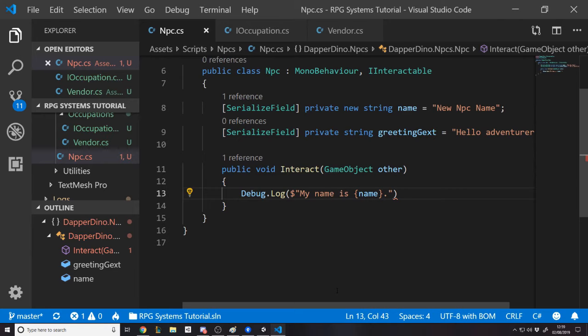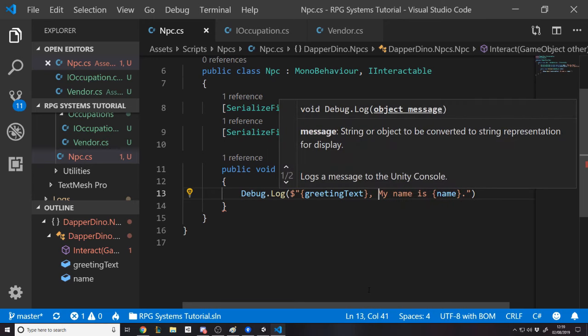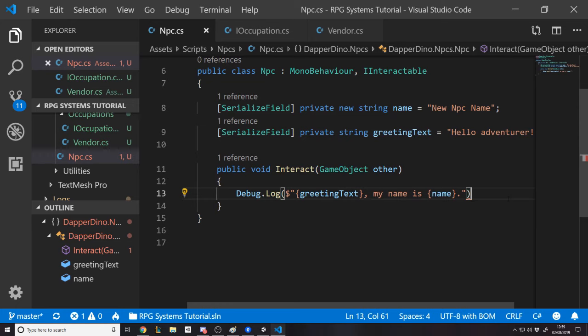Well, how about we do greeting text, and make sure that says greeting text. So it says, "Hello adventurer, my name is name." Okay, now we're going to change that, but that's just the default, right?